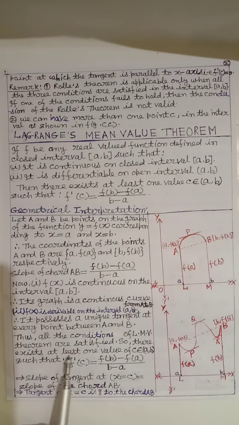Here f dash c means the slope of the tangent at the point x equals c, and this is equal to the slope of the chord, the difference of ordinates by the difference of abscissae. This implies that the tangent at x equals c is parallel to the chord AB.